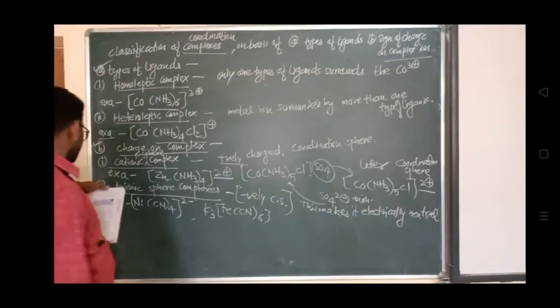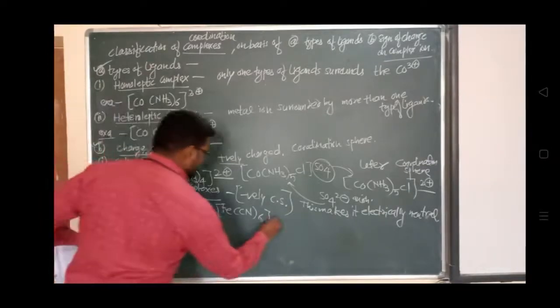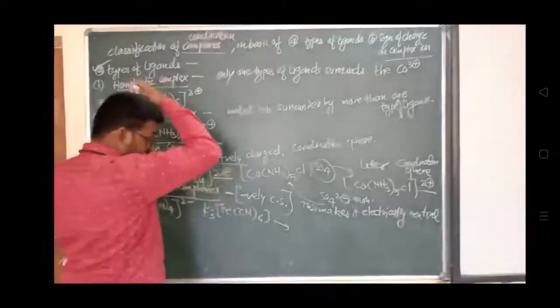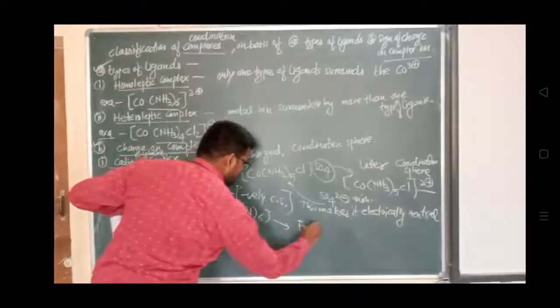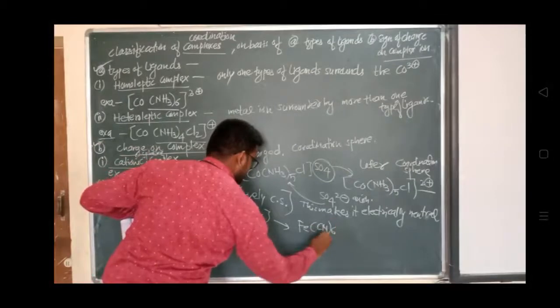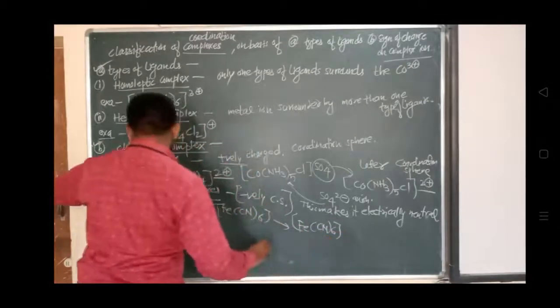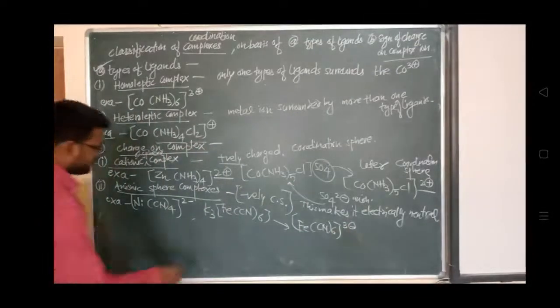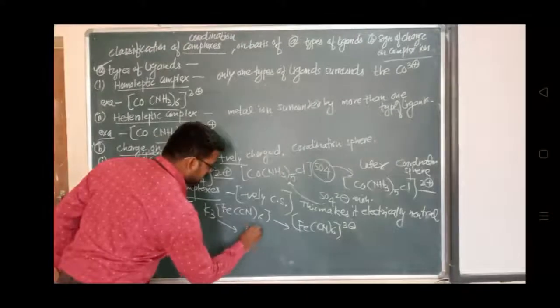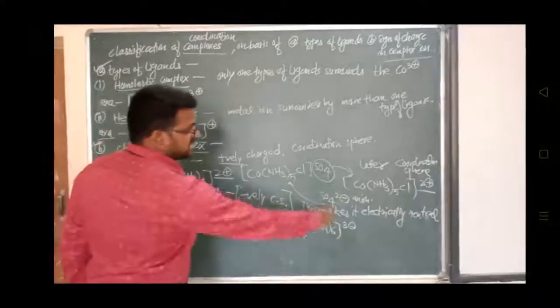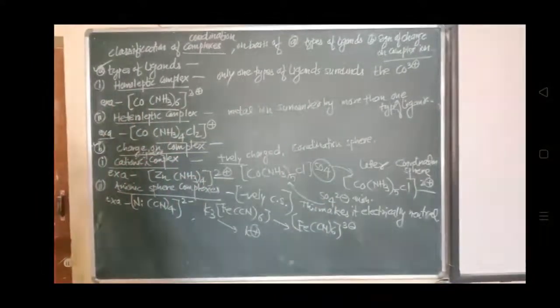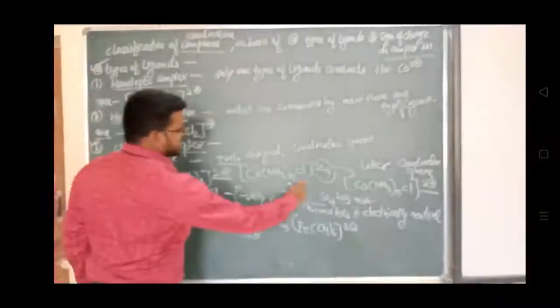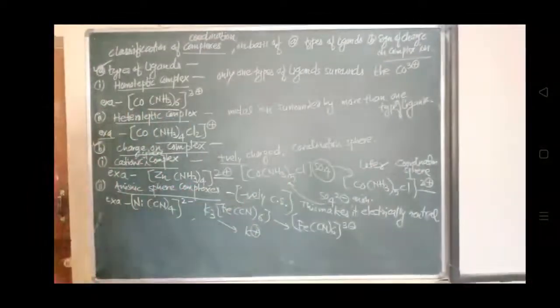कैसे इसका anionic coordination sphere है? Fe(CN)6, जो charge है इसके ऊपर वो है 3 minus. But due to the K plus ions, इसके कारण क्या हो रहा है? This makes it electrically neutral, same as the previous one. So this is an anionic sphere complex.